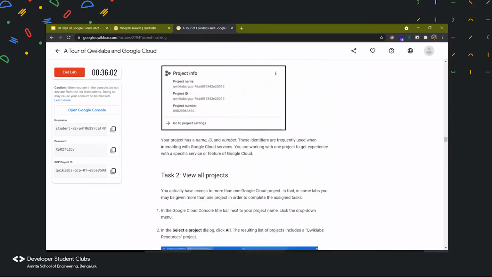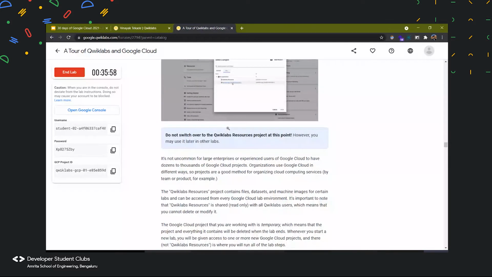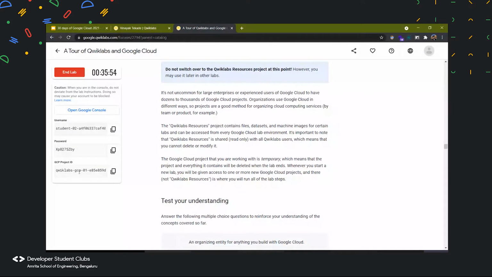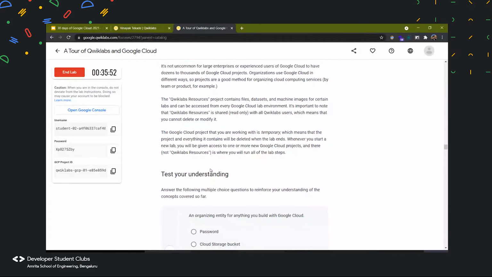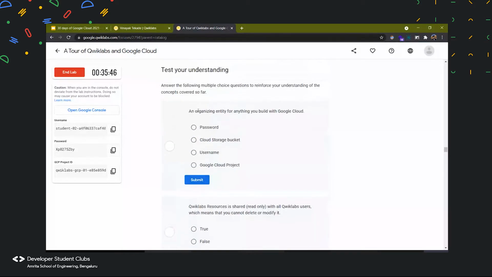And then we discussed how we can switch all the projects, right? So as of now, we are not switching, because we want to work in this project itself, right? So yes, we have a few questions over here again. An organizing entity for anything you build with Google Cloud. So what is it?